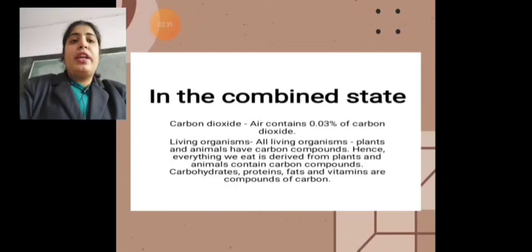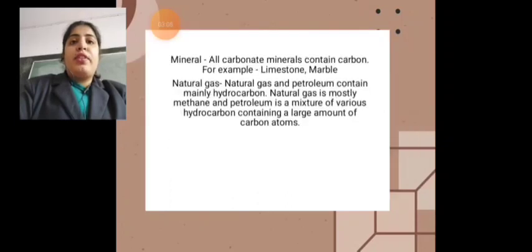Now, in the combined state, it exists in the form of carbon dioxide. Air contains 0.03% of carbon dioxide. Then, it is also found in living organisms. All the living organisms, whether plants or animals, have carbon compounds in them. Everything that we eat is derived either from plants or from animals, and these have carbon compounds in them. Carbohydrates, proteins, fats and vitamins are also compounds of carbon. So we can see that carbon is everywhere.